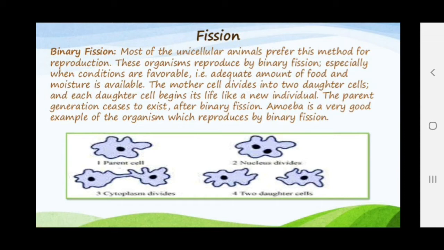Then the cytoplasm starts to divide. The cytoplasmic constriction comes here, and a complete breakdown of the cytoplasm takes place, and two daughter cells are formed. Clear? If from a single parent cell two daughter cells are formed, this is called binary fission. So this is the binary fission in amoeba.